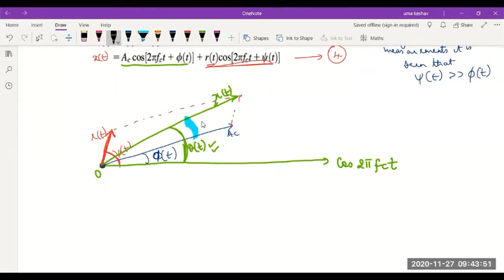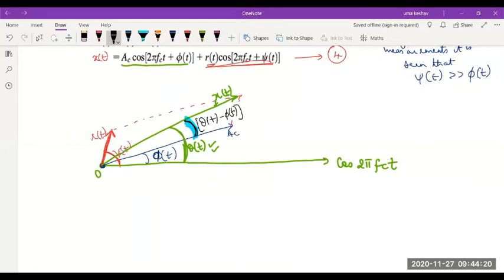The total angle x(t) makes with the horizontal is theta. The angle which AC makes with the horizontal is phi. So the angle from x(t) to AC should be theta minus phi. Agreed?